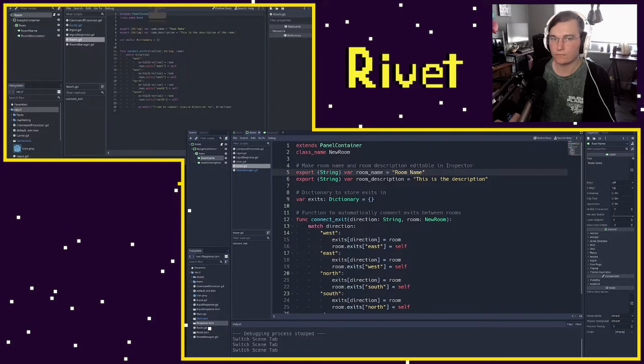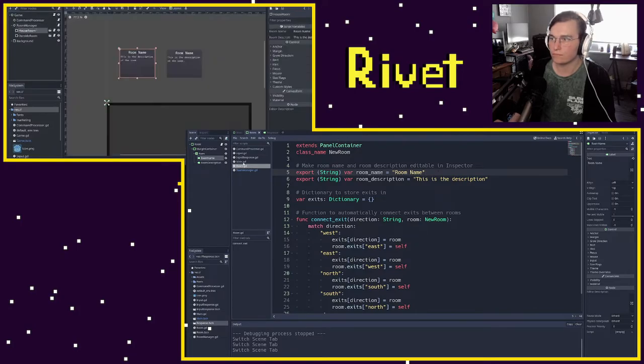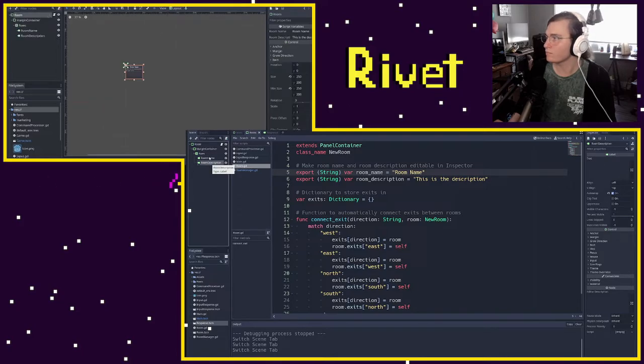And you can imagine how useful a script that runs in the editor might be when we're trying to do something like this, when we're trying to update our room UI component here based on the values we set on this right side over here for our room name and room description variables. And so because that's what we want to do, we're going to use a tool script here to actually make that happen.